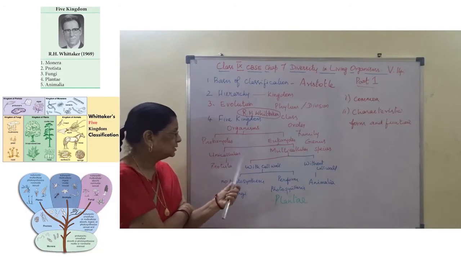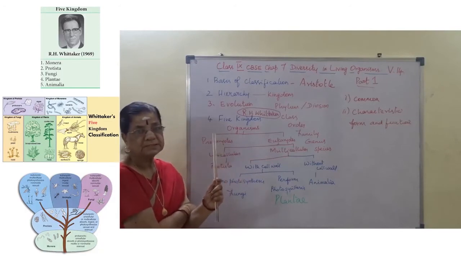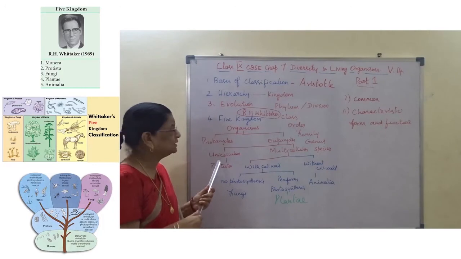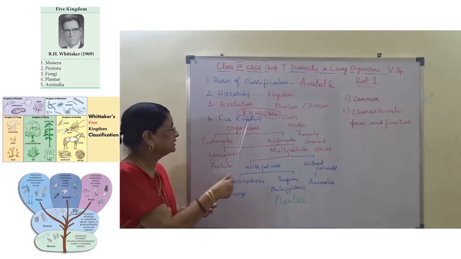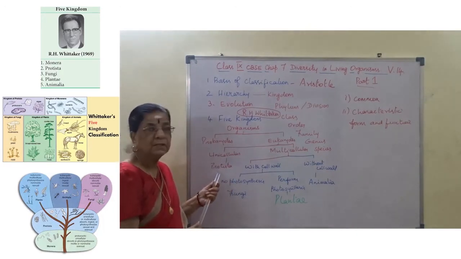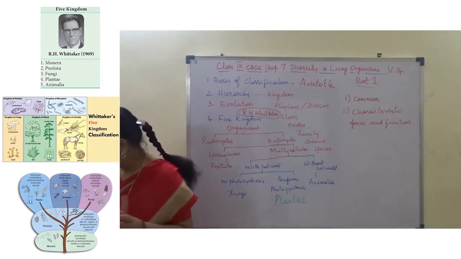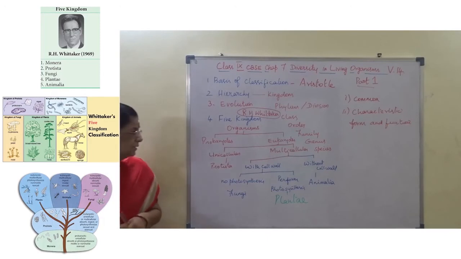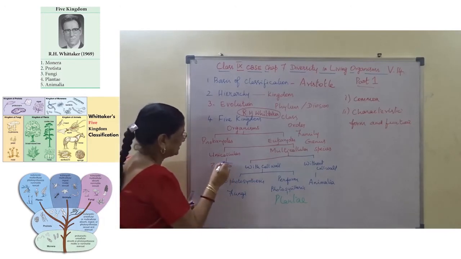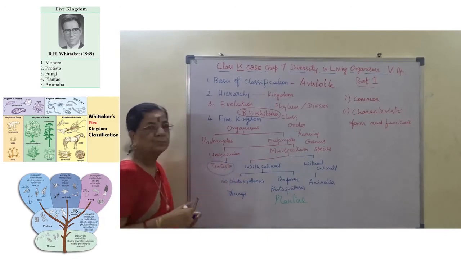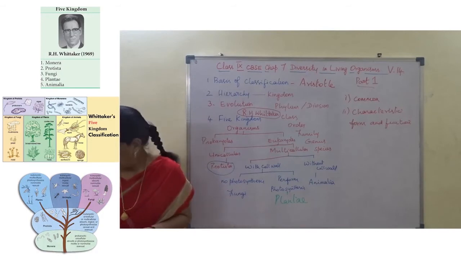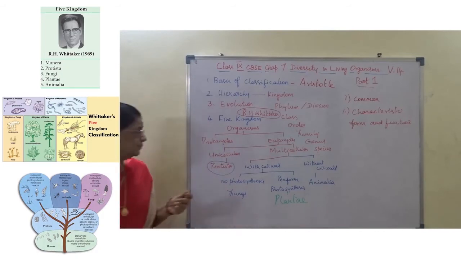Among unicellular, he included only one kingdom, that is kingdom Protista. I hope you can understand this.